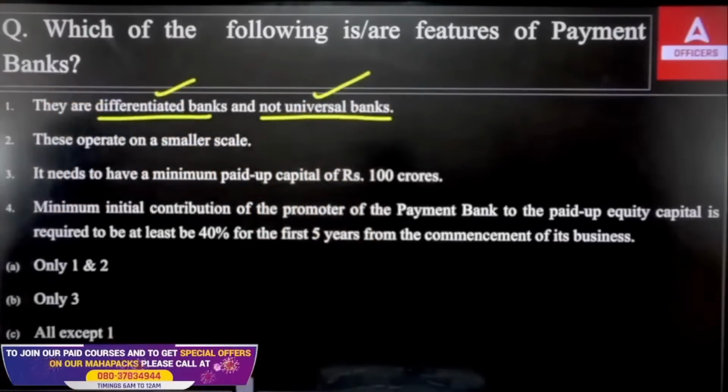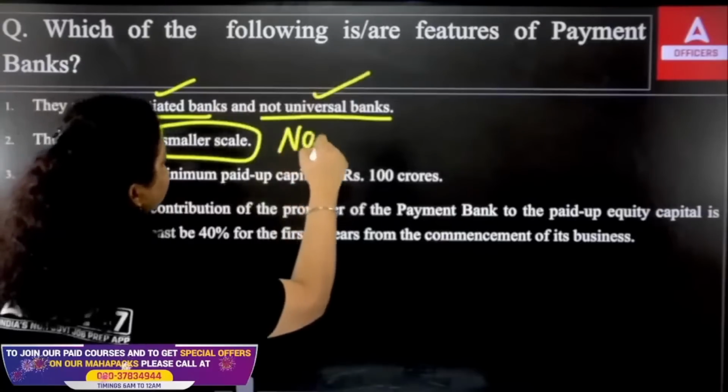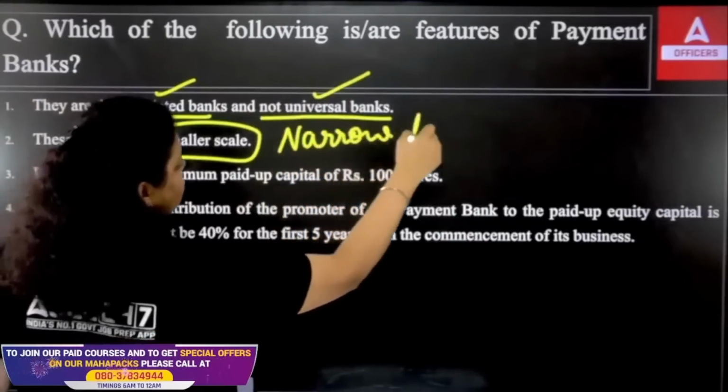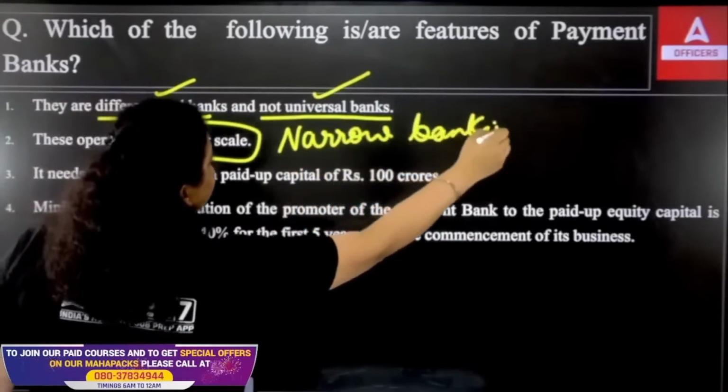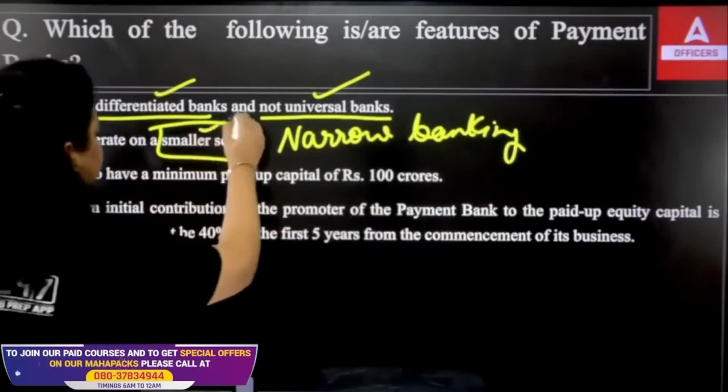The first statement is a feature. Okay, second, these operate on a smaller scale. It's very obvious. The payment banks are an example of narrow banking. Narrow banking means when the bank places its funds only in risk-free assets. That's what the payment bank can also do. So this is also true.